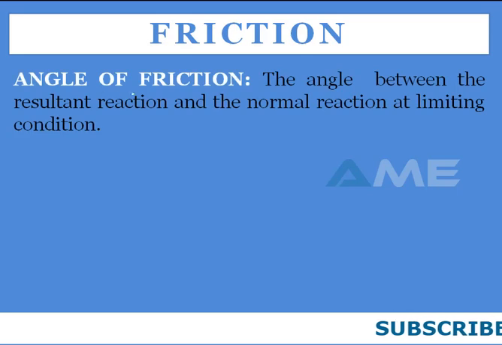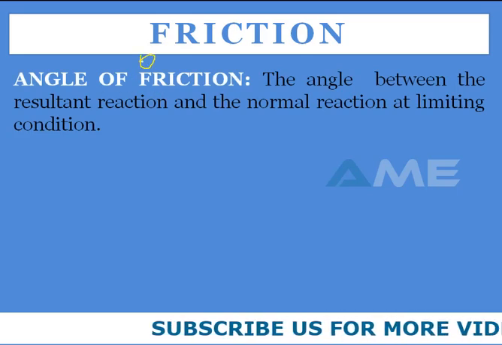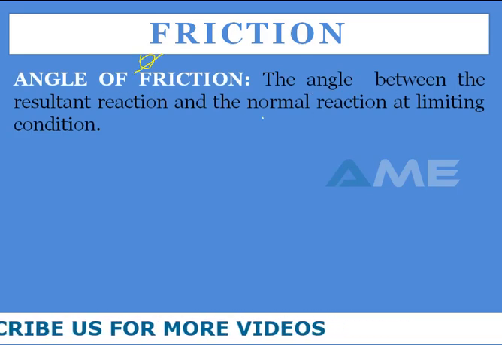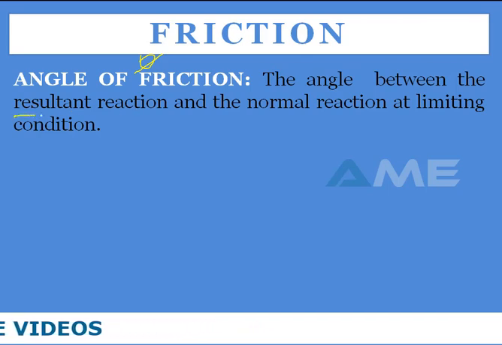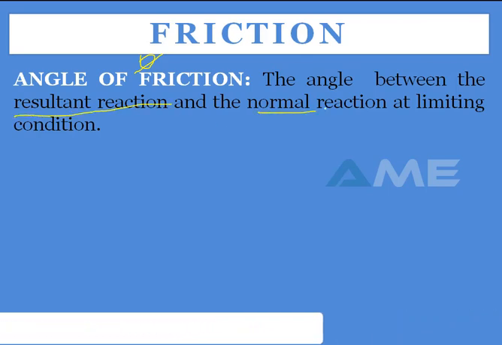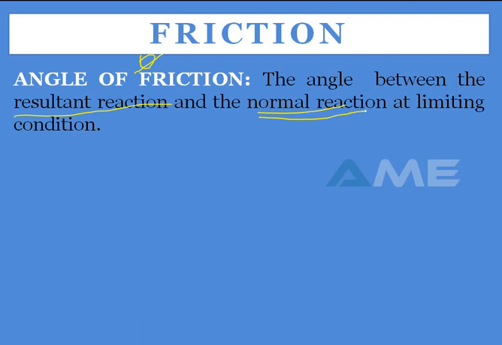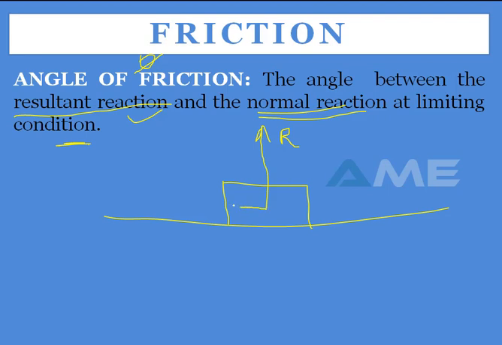Coming to the angle of friction, which is denoted by phi, it is the angle between the resultant reaction and the normal reaction. We already saw what the normal reaction is, and now we'll try to understand the resultant reaction at limiting condition. Here a block is placed on a horizontal surface. We have a normal reaction acting vertically upwards, and in this direction we have a friction.